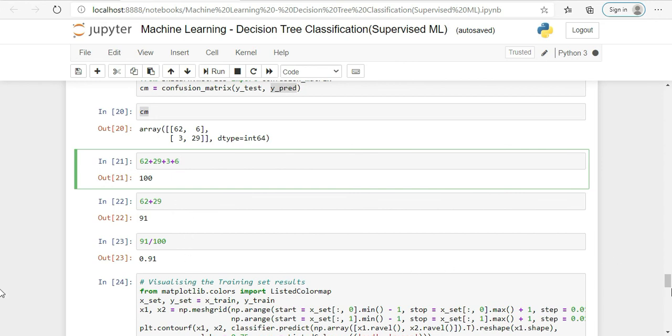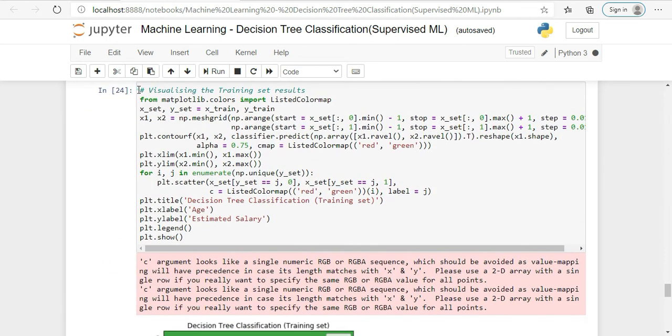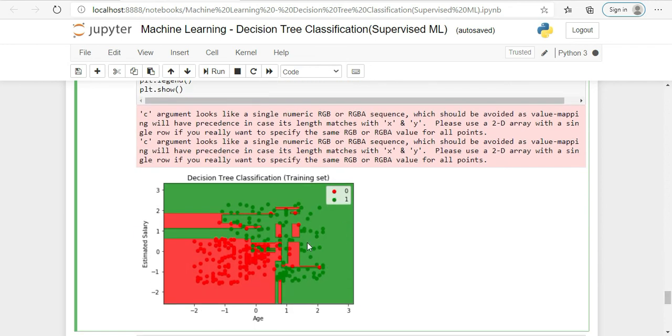We can visualize it by using the training and testing data set. So this is the same code which we saw in our classification section, only here the values x_train and y_train are changing. So this visualization is based on x_train. So this is a graph which classified our data based on the training data set. So if you see, some of the data are not properly predicted, some data are properly predicted.